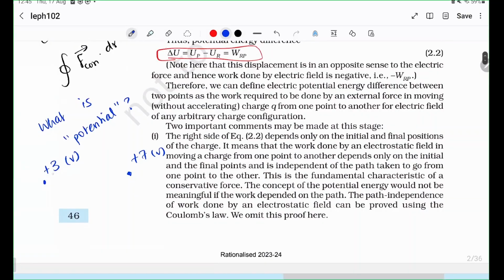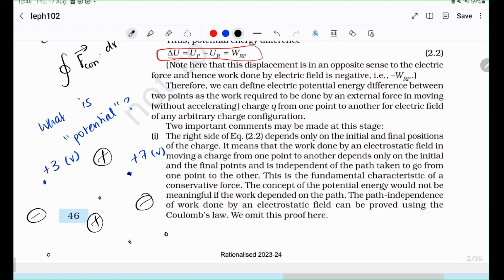And this number is a measure of how much energy that point has, or it's a measure of how much a charge can get affected if it's at that point. So let us say these numbers are decided by the charge distribution. There could be a bunch of negative and positive charges, and because of the contributions of all of this, each point in space has a number.